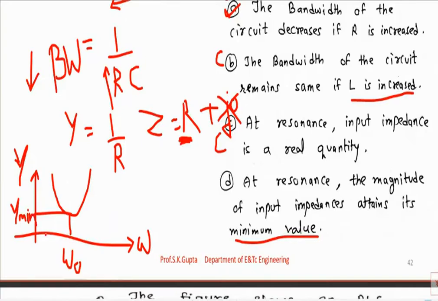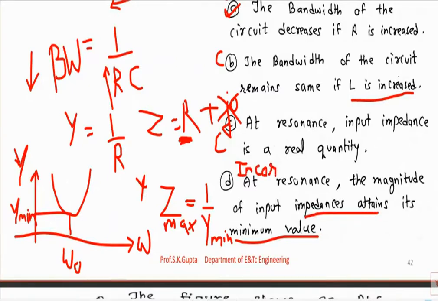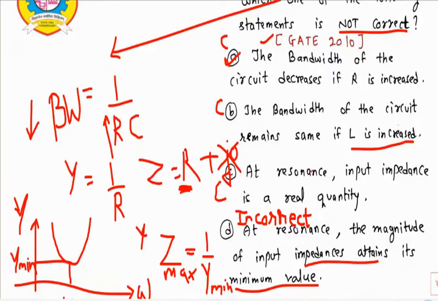Therefore, at resonant frequency, impedance will be minimum or maximum? We know that impedance equals 1 upon admittance. If admittance is minimum, then impedance will be maximum, because of the inverse relationship. So this statement is incorrect. Impedance will not be minimum, it will be maximum. So the other statement is correct, and we have to identify which statement is not correct. So our correct answer is D.